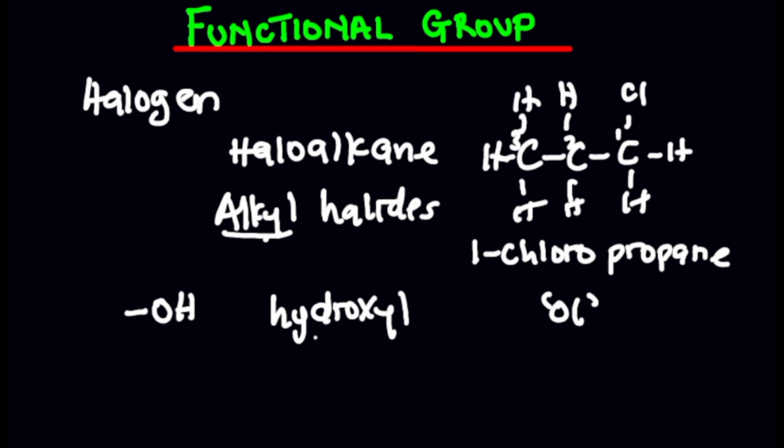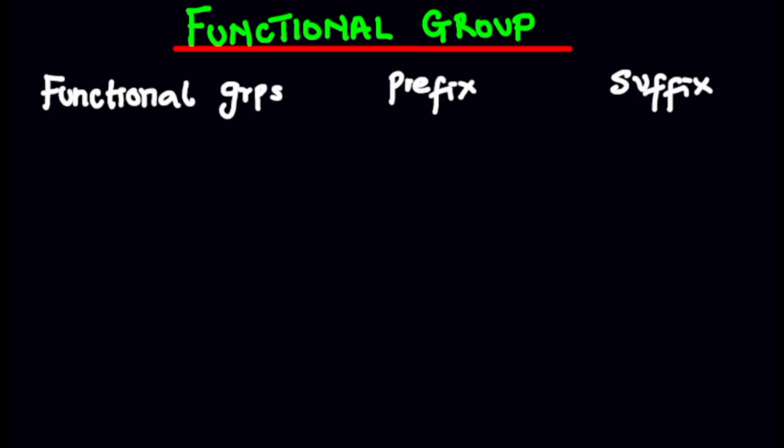So we have hydroxyl and also carboxylic acid. Based on priority, carboxylic acid comes first before the hydroxyl functional group. That's why we are using hydroxy with carboxylic acid: 1-hydroxy pentanoic acid, 2-hydroxy pentanoic acid. And at the same time, if you are using it as a suffix, it basically means it is the principal functional group present in that compound. Now let's go ahead and see how to use them as prefix and also as suffix. So now I'm going to talk about the functional groups that we have, when you can use them, and what name you're going to call them whenever you're using them as prefix and as suffix.